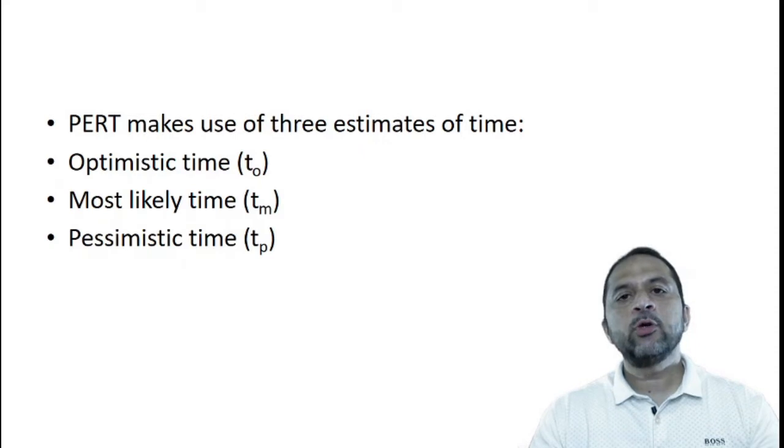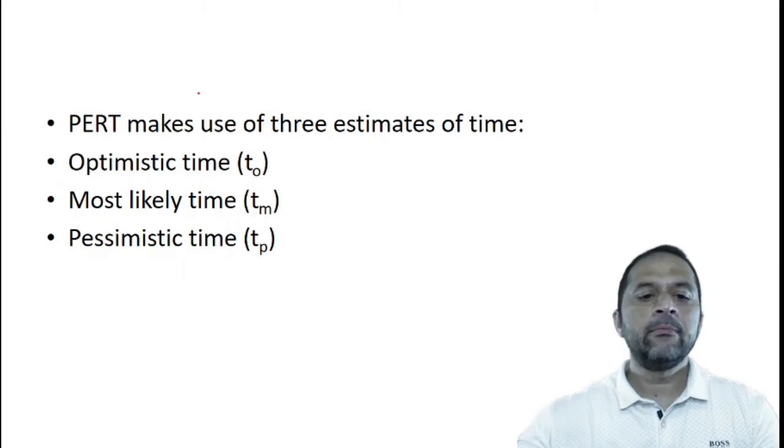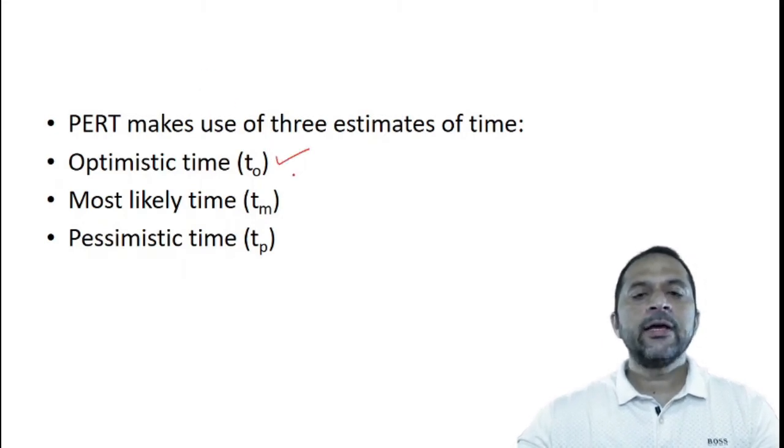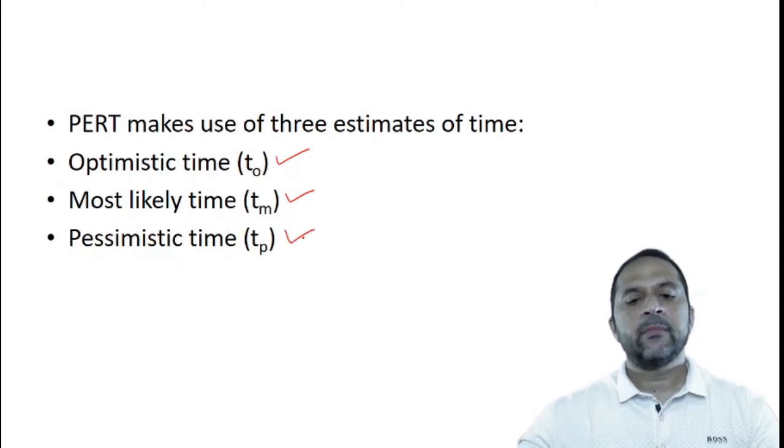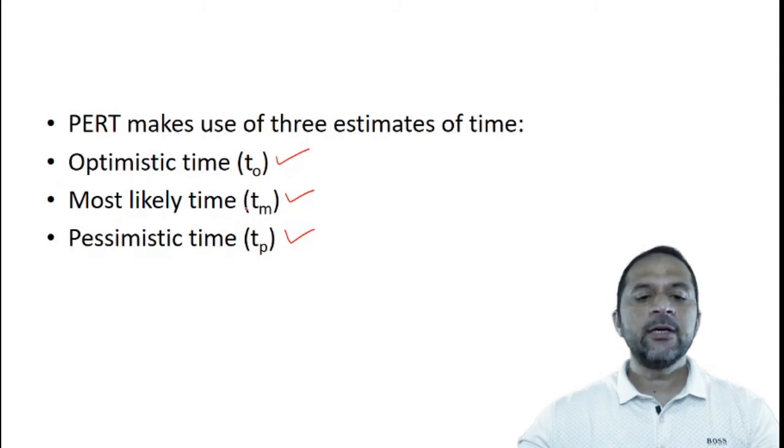PERT makes use of three time estimates. First is optimistic time, TO. Another one is most likely time, TM, and the last is pessimistic time, TP. With the help of these three time estimates, we generally calculate the fourth time, that is expected time.